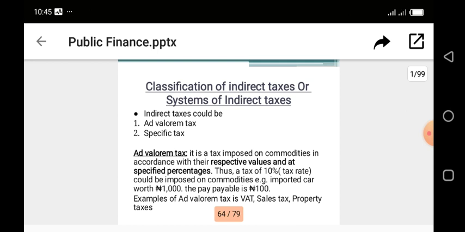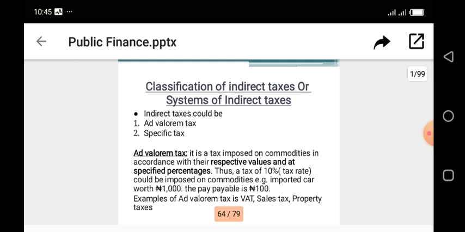All these taxes I've mentioned from the beginning, from your import duties to your export duties to your excise duties to value added tax to sales tax and to your purchase tax, are classified under these two, ad valorem tax and specific tax. So what is ad valorem tax?